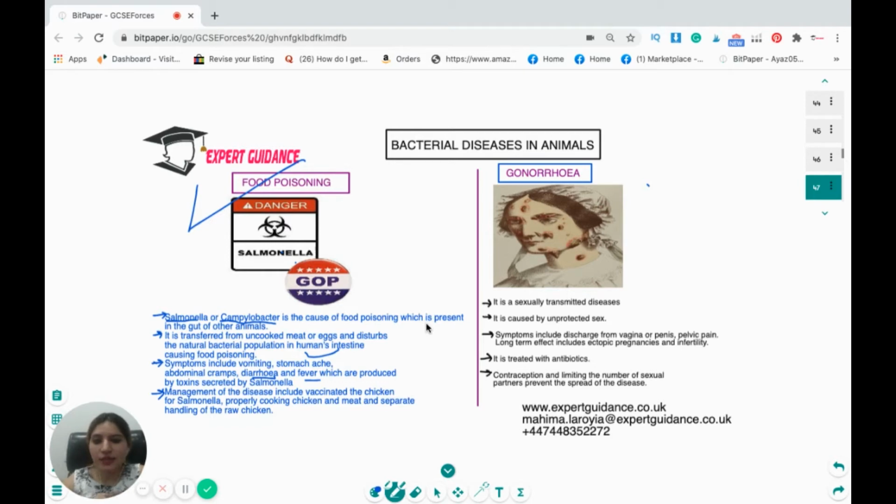Gonorrhea is a sexually transmitted disease. It is caused by unprotected sex. The symptoms include discharge from the vagina or the penis, and pelvic pain. Long-term effects include ectopic pregnancies and infertility. It is treated with antibiotics. Contraception and limiting the number of sexual partners prevents the spread of the disease.